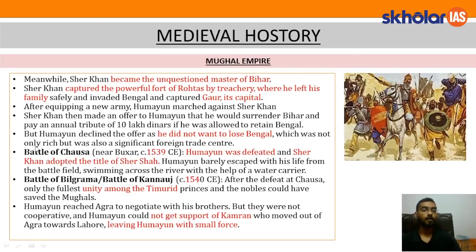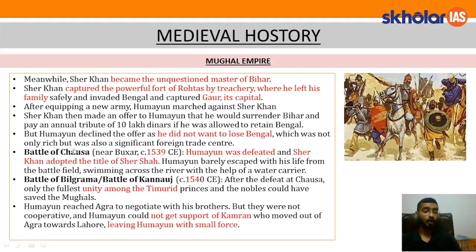But Humayun declined the offer as he did not want to lose Bengal, which was not only rich but also a significant foreign trade center. So Bengal was very important because all the foreign trade used to be conducted through the ports of Bengal, and also it was a huge source of revenue for the kingdom, and that is why both of them were not willing to let go of Bengal, and this is what created the situation for war.